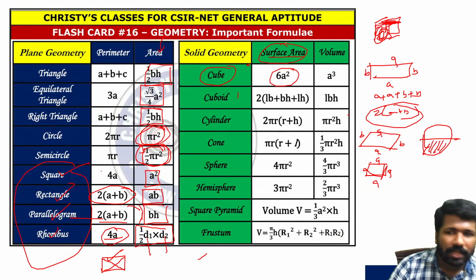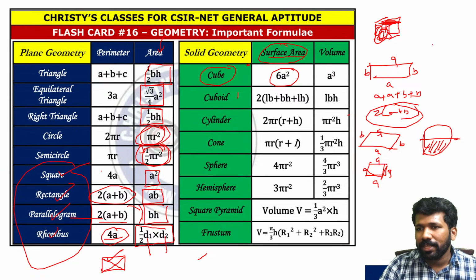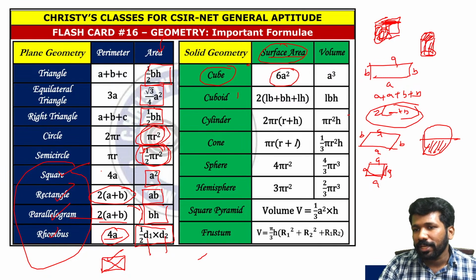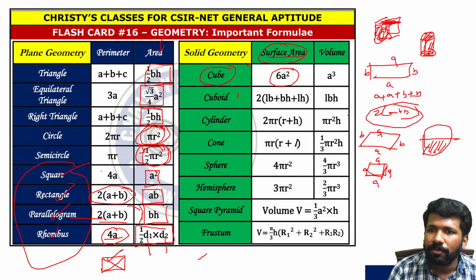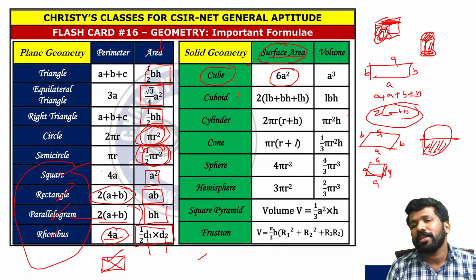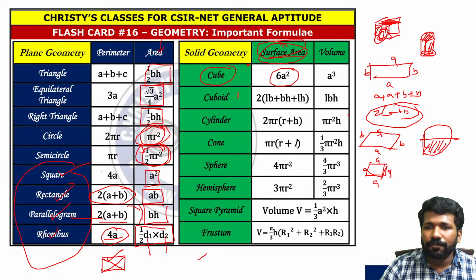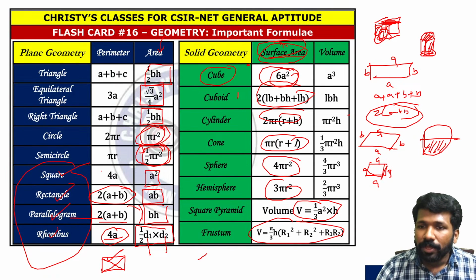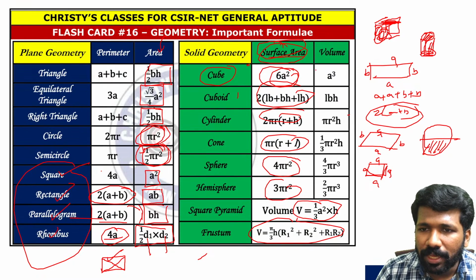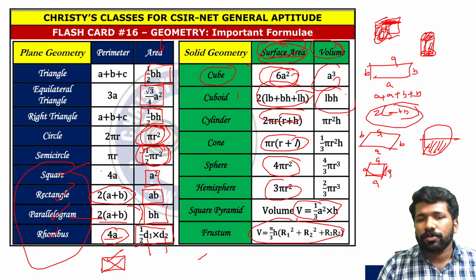There are other surface areas also. For example, for a cylinder, there is a lateral surface area, there is a curved surface area. But normally questions in CSIR do not ask about curved surface area or lateral surface area separately. Total surface area is needed. So these formulas you need. These also can be learned in a logical way. We will plan for such a session very soon in this channel. Okay, so anyway, these areas you need to know, and these volumes also you need to know.